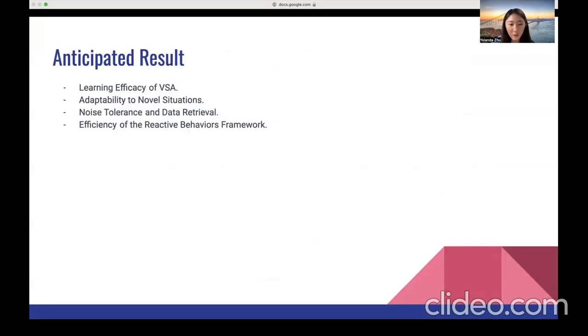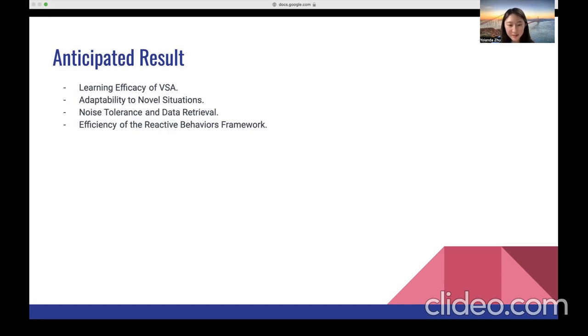So now, what should we expect from this project? We've planned a series of experiments to measure the effectiveness of our VSA models. Firstly, we'll evaluate how well our model can learn from the training data. Given the strengths of hyperdimensional computing, we anticipate robust learning with minimal data loss.